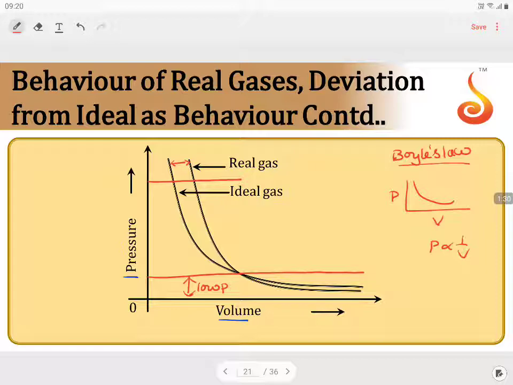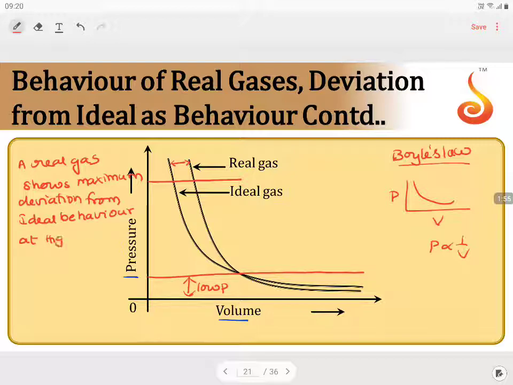So what we can say, a real gas shows maximum deviation from ideal behavior at high pressure conditions. So a real gas shows maximum deviation from ideal behavior at high pressure conditions.